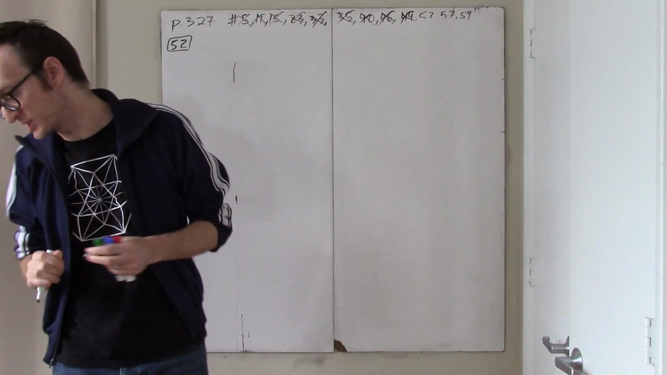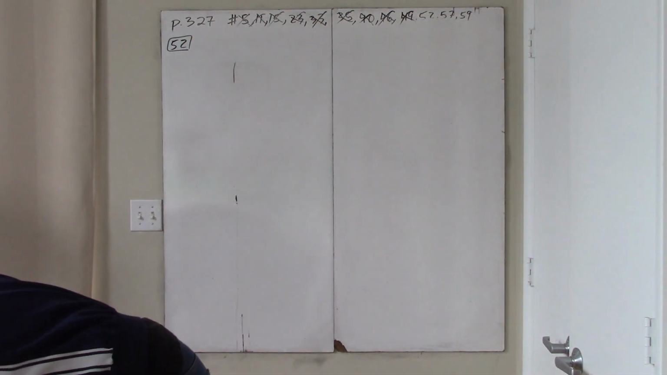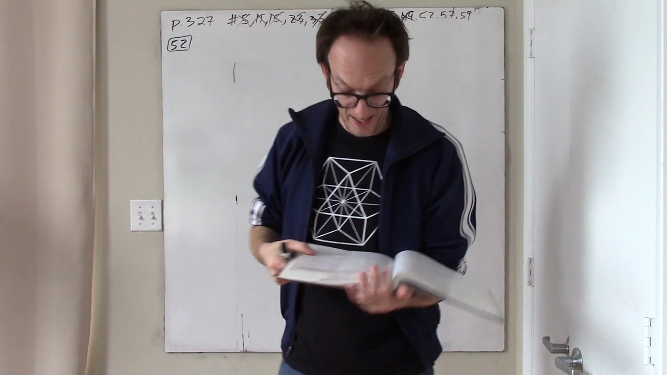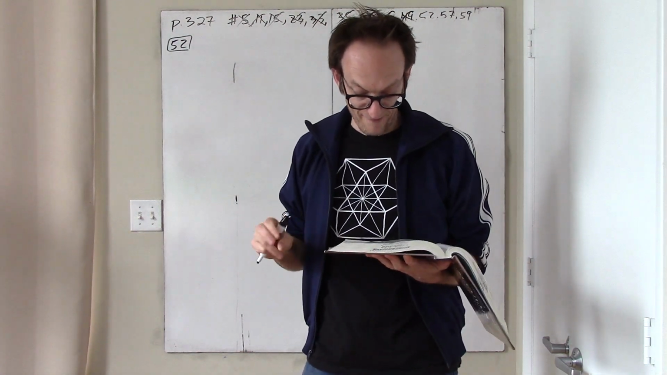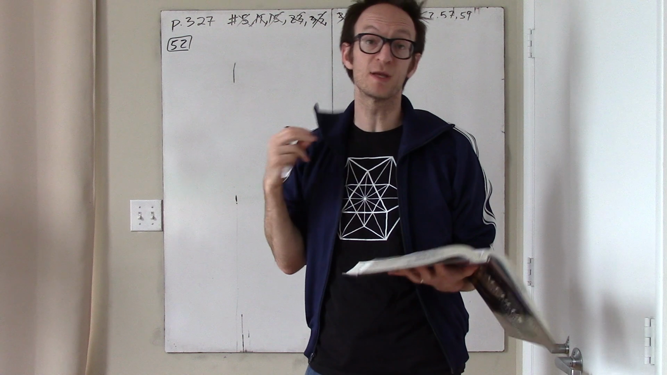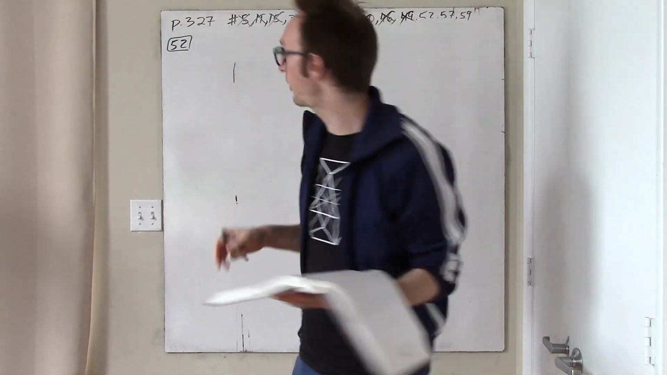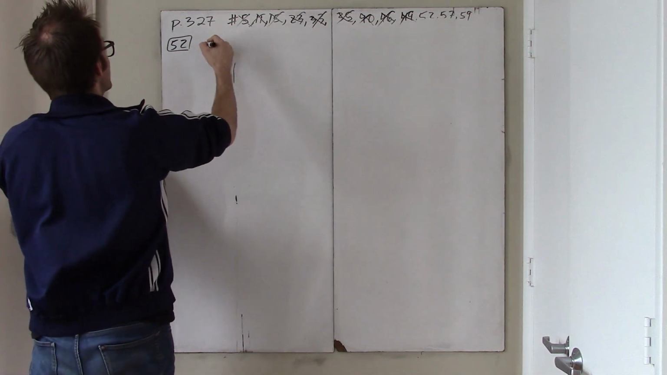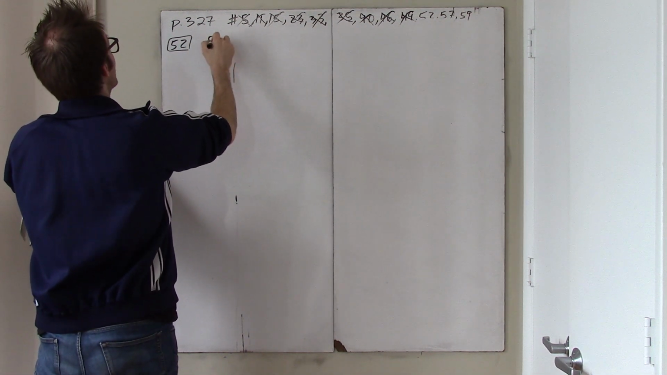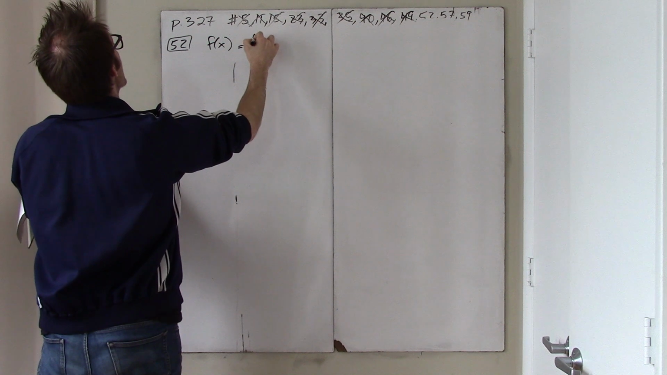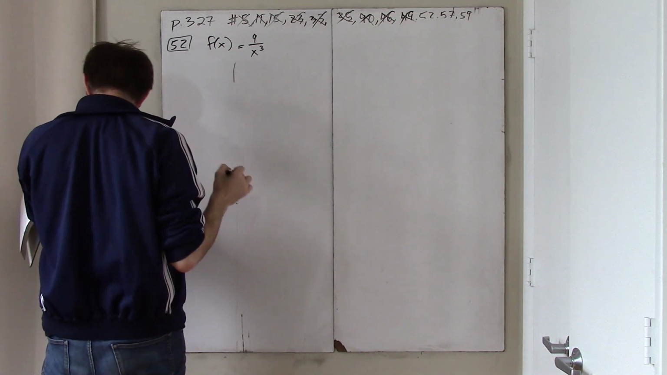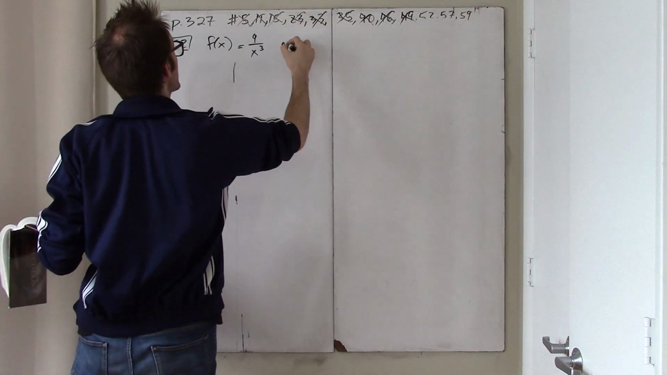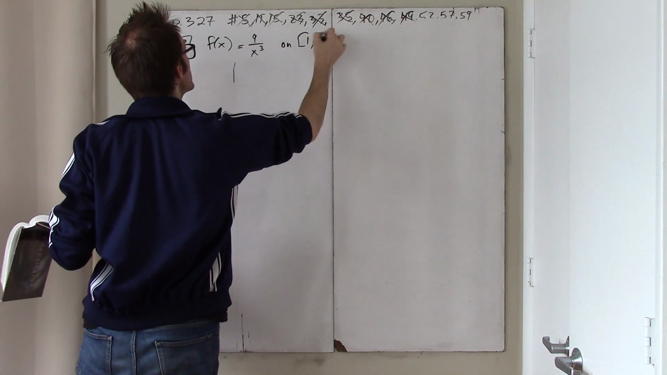There was this number 52, which was the next problem, and it says, find the value of c guaranteed by the mean value theorem for integrals for the function over the indicated interval. Okay, so there's a lot going on in this problem. We have this function. The function is f of x equals 9 over x cubed. And we're given a particular interval, 1, 3.